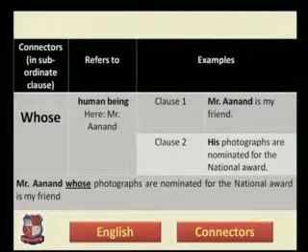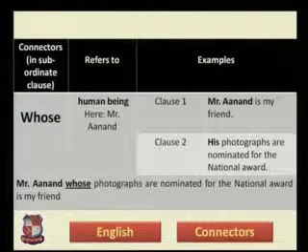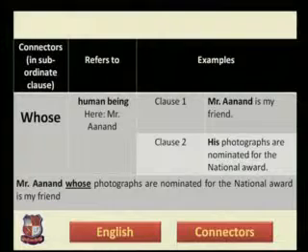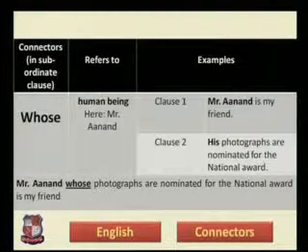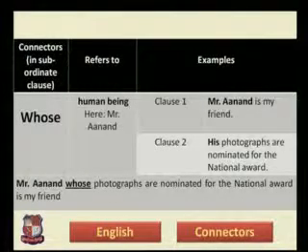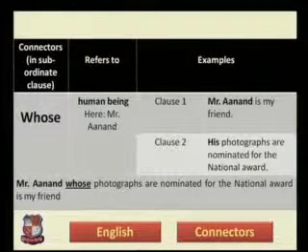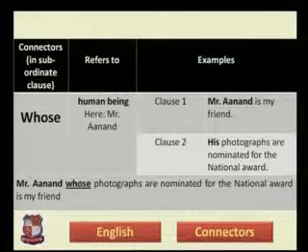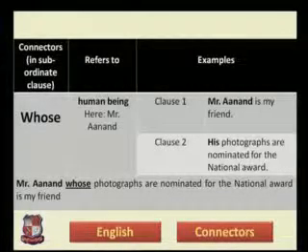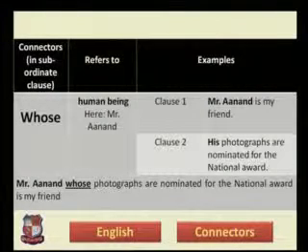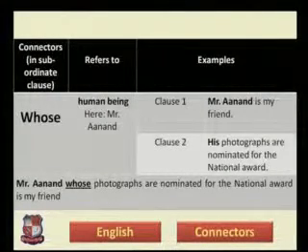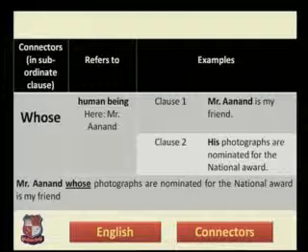Now let us move on with the next slide. Again the example of whose. Clause number 1 is Mr. Anand is my friend. Mr. Anand is the subject, and is my friend becomes the predicate. Clause number 2, his photographs are nominated for the national award. So his photographs becomes the subject, and are nominated for the national award becomes the predicate. Two simple sentences. Now we join them using whose. Mr. Anand, whose photographs are nominated for the national award, is my friend.